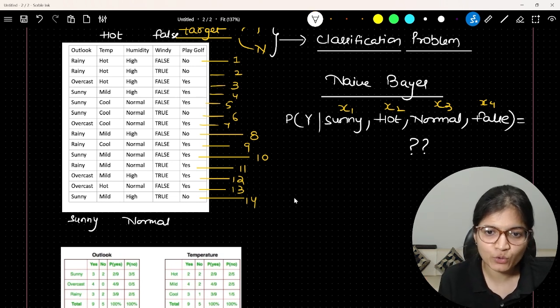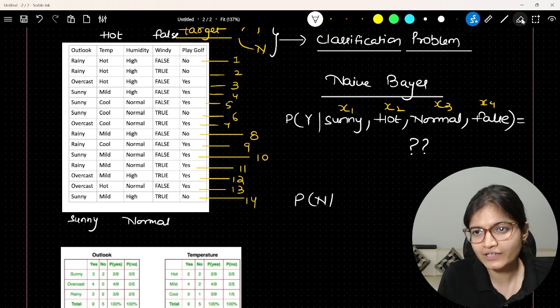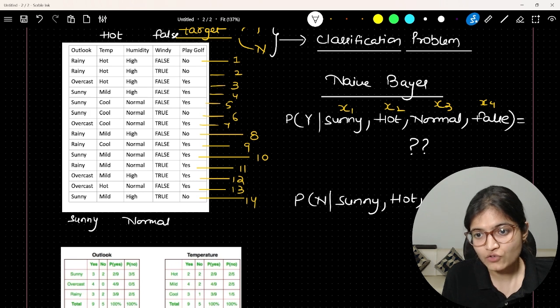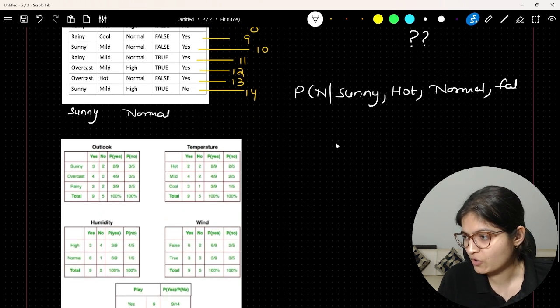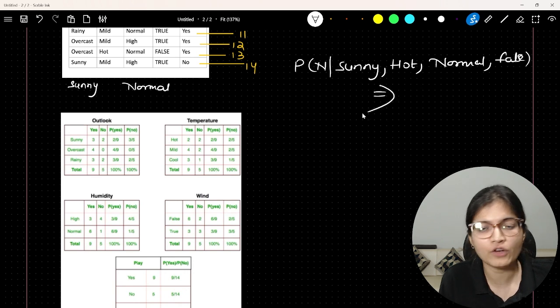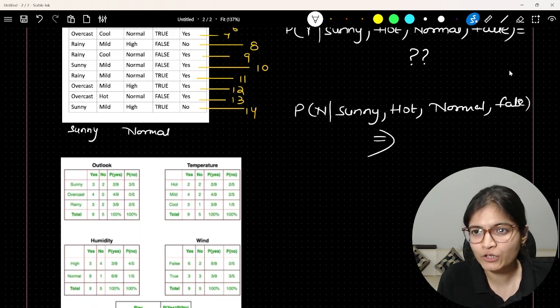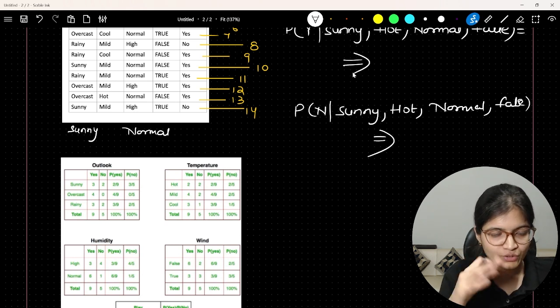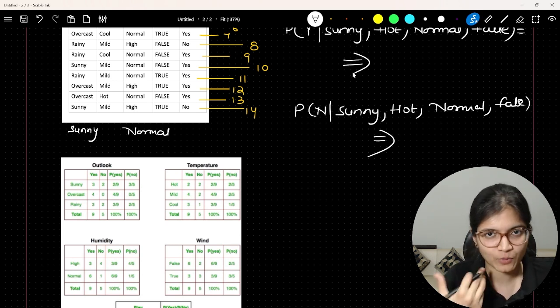Similarly, the second thing we will do is evaluate the probability of no given all these four features, which are sunny, hot, normal and false. Given all these features, which are common for both, we will try to evaluate that probability number. I will show you the calculation of how to evaluate it properly.